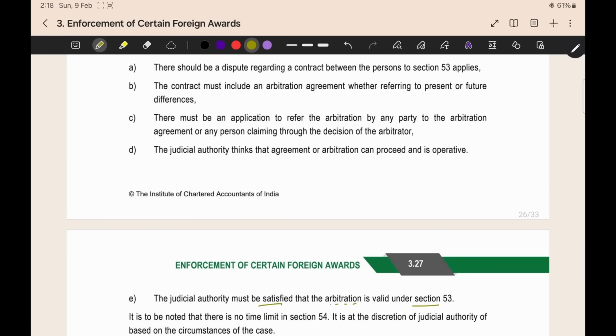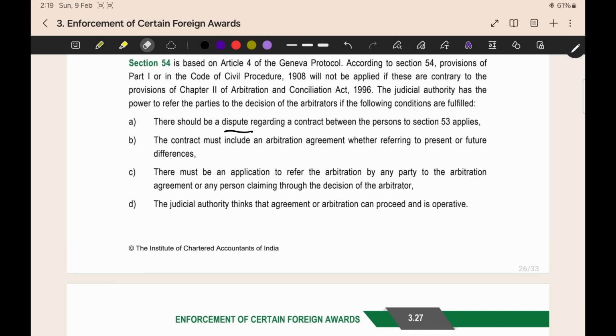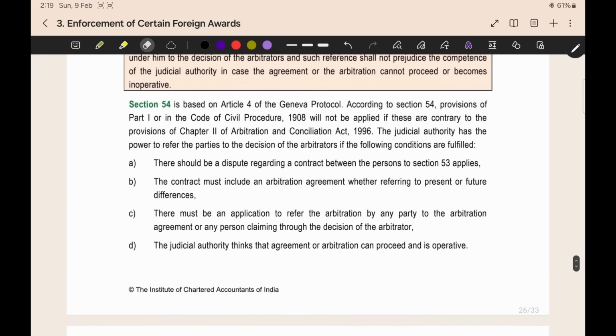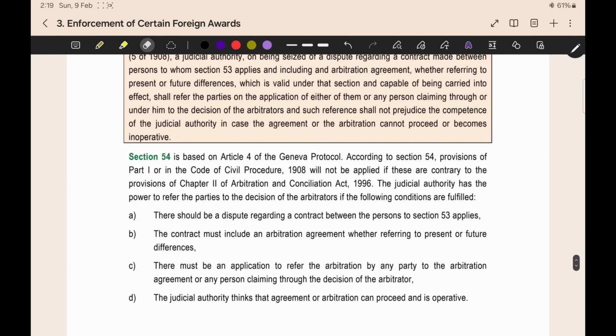under section 53. First thing, there should be a dispute. Second thing, there should be an arbitration agreement. Third thing, there should be an application to refer to arbitration. Fourth thing, arbitration agreement should be operative. Fifth thing is that the arbitration should be valid under section 53. These are the 5 points. If these are satisfied, the judicial authority shall transfer the case to arbitration.